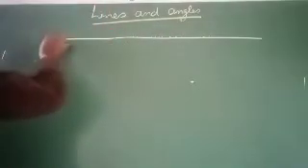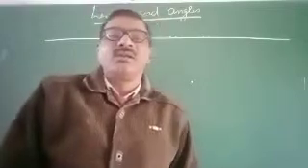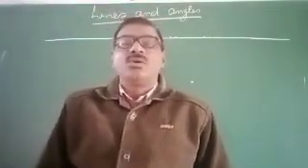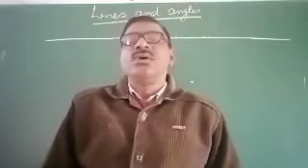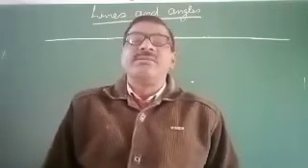Suppose that if you join many points on this side, and suppose you join on this side. So we can say a line is that which has no ending point, extended in both directions indefinitely.